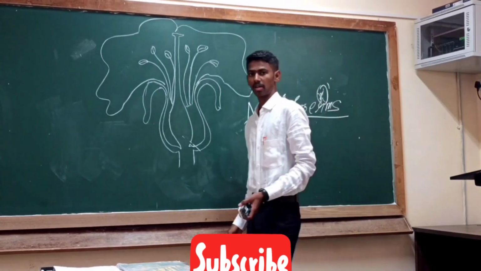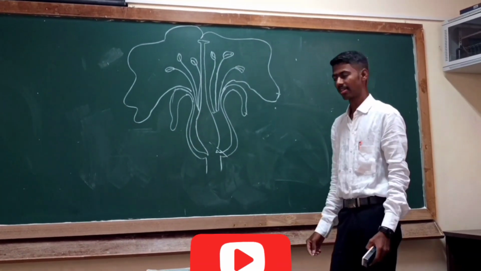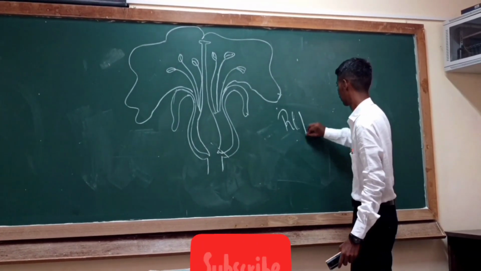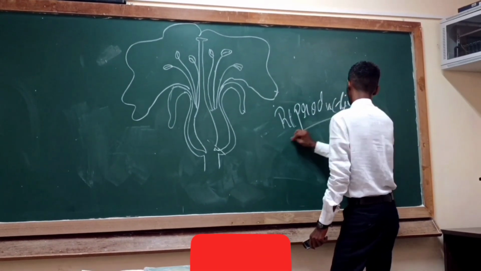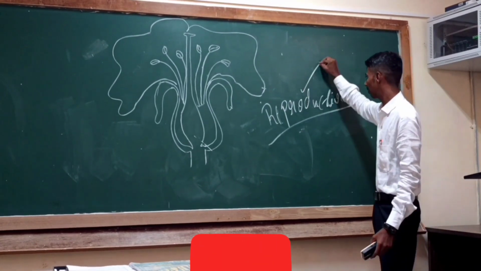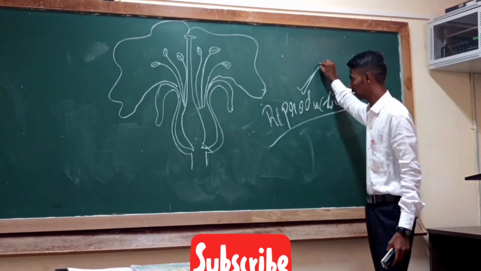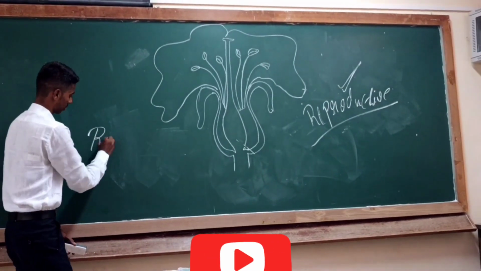Now we talk about the different parts of flower. What is a flower? Flower is a reproductive organ found in the plants which helps in reproduction. What do you mean by reproduction? Reproduction is a process in which the same kind is produced.